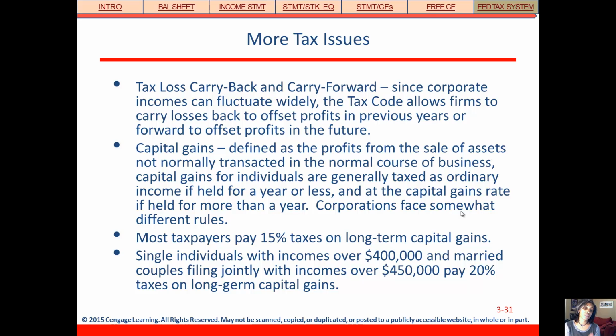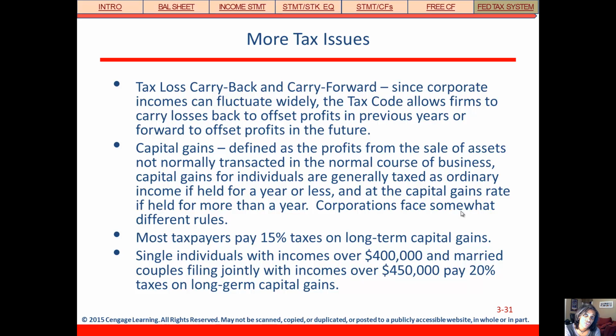Capital gains. So these are defined as profits from when we're selling assets that aren't part of our normal business. And so the rules on capital gains taxes is typically a big one in political races, or often talked about by politicians. How do we handle capital gains tax?